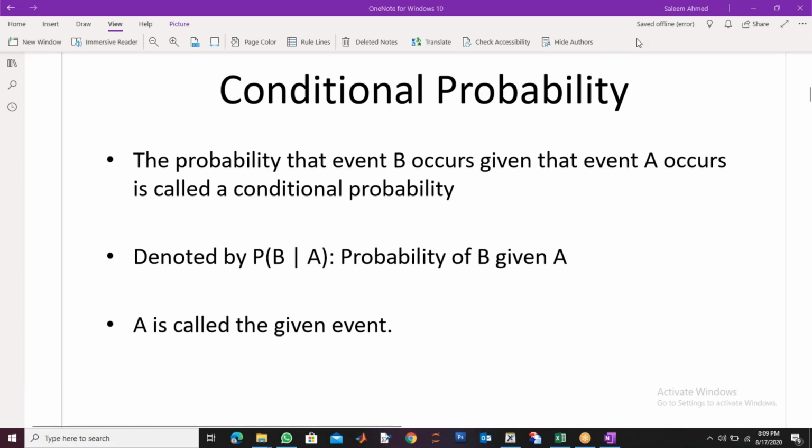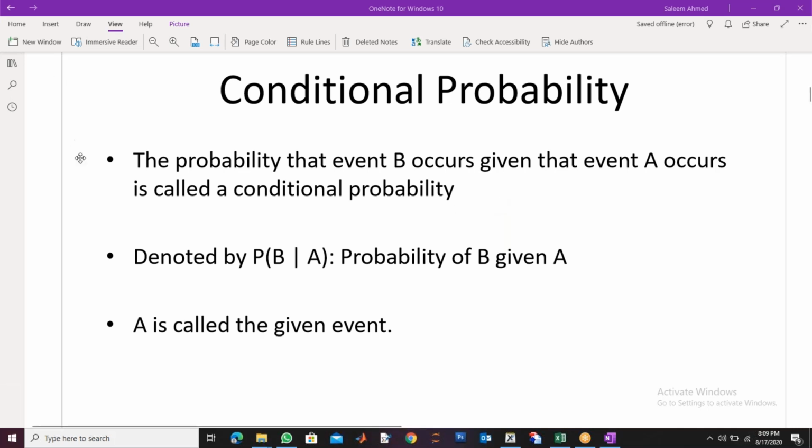Okay, today's topic is conditional probability. We studied simple probability last time, and we know the concept of probability now. So, conditional probability is a little different than the usual probability. We give some additional information before asking the probability. That additional information is basically a condition. That's why we call it conditional probability.